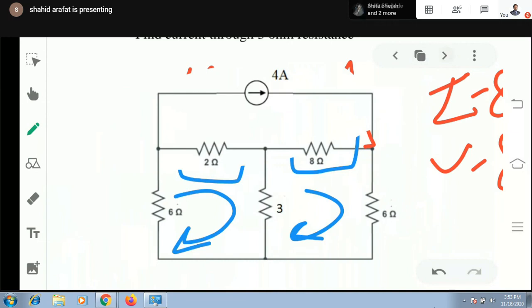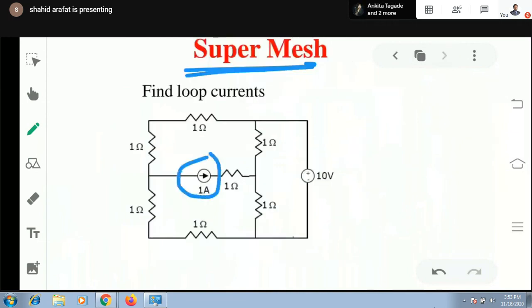Here, the current source with internal resistance is not present. We don't have any internal resistance of the current source, which should be connected in parallel. This is not the internal resistance, this is a dummy element. Any element connected directly in series with the current source is a dummy one.